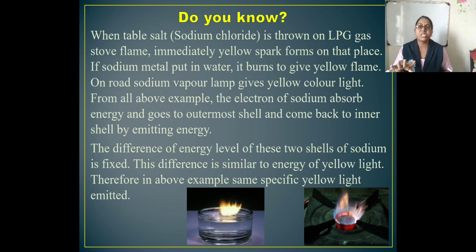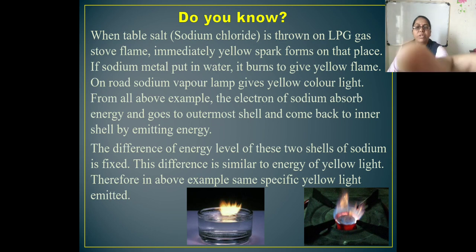This difference is similar to the energy of yellow light. Therefore, in the above examples, the same specific yellow light is emitted. So this is about the postulates and the examples depending on Bohr's postulates.